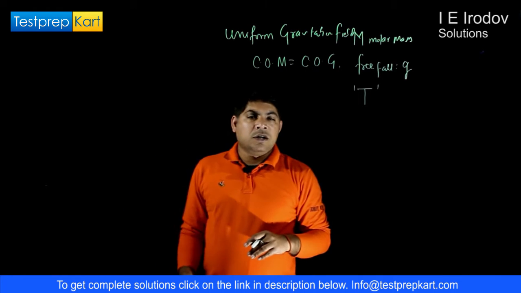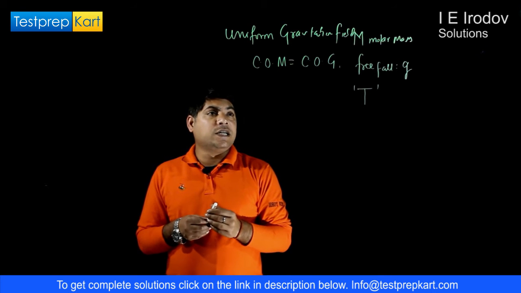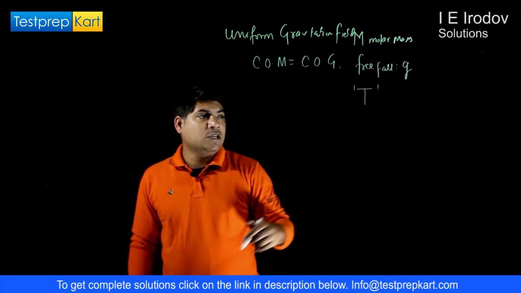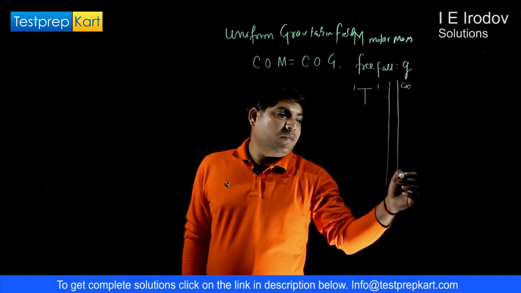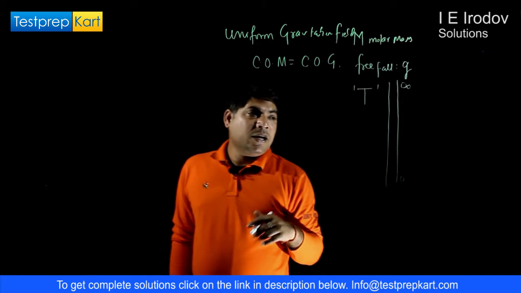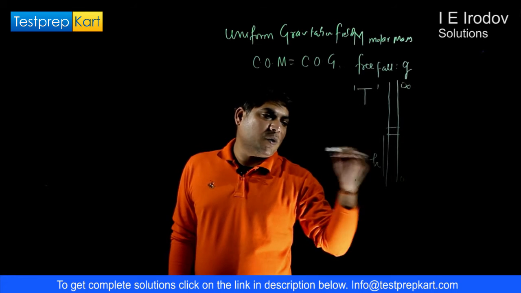So in this question, it is asking for the center of gravity of this gas, which is filled in an infinite length cylinder. Very long means infinite length. What would be the position of the center of gravity from this point?